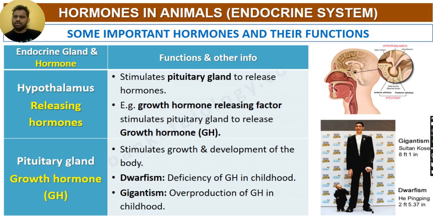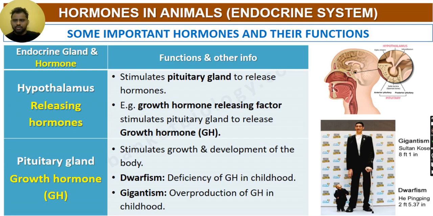So we have something called a hypothalamus. It releases hormones. Some functions of the hypothalamus is that it stimulates the pituitary gland. The pituitary gland is also called the master gland, the gland that controls other hormones and other hormonal glands. So the hypothalamus stimulates the pituitary gland to release hormones. What are the hormones it releases? It releases growth hormones. The hormone releasing factor stimulates the pituitary gland to release the growth hormone.